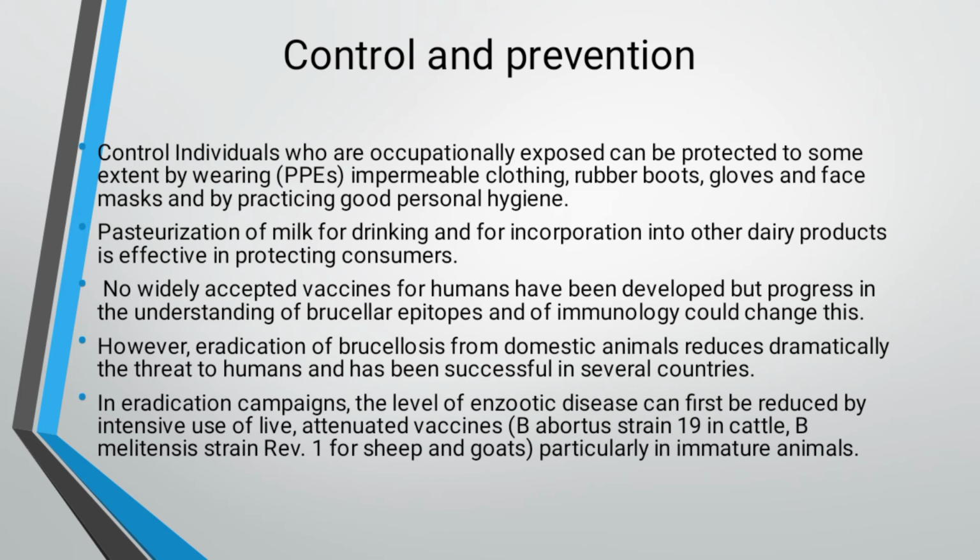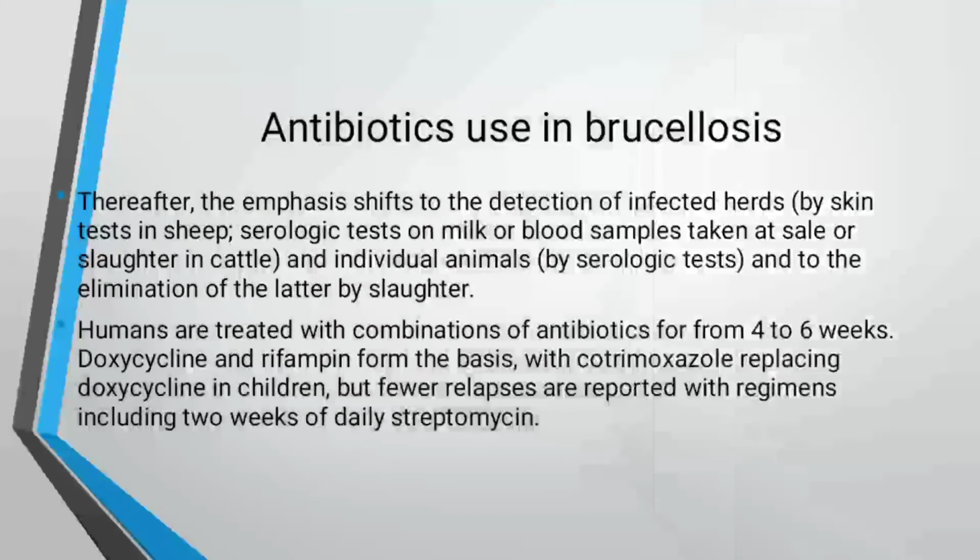In an eradication campaign, the level of zoonotic disease can first be reduced by intensive use of live attenuated vaccine like Brucella abortus strain 19 in cattle and Brucella melitensis strain Rev 1 for sheep and goats, particularly in immature animals.